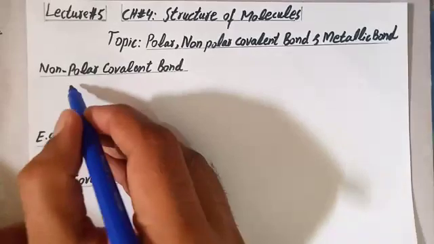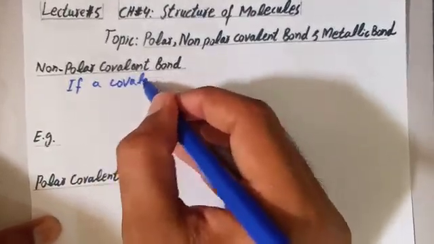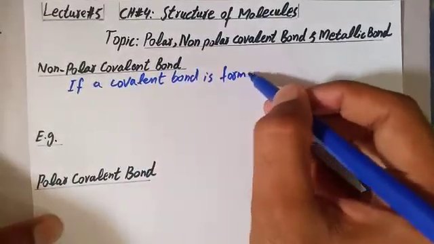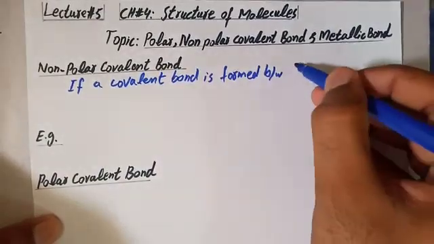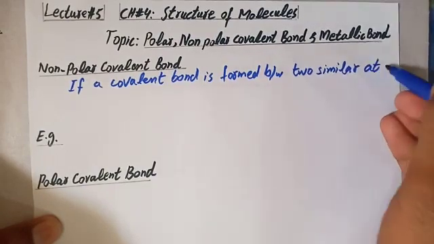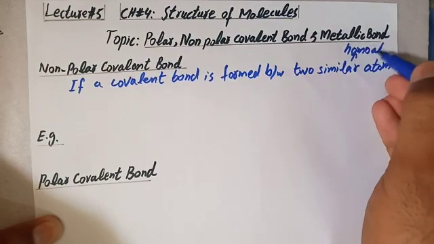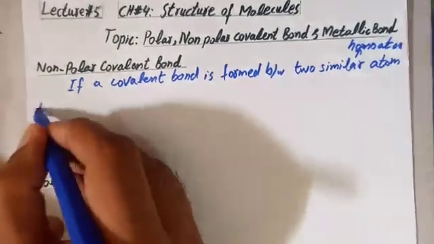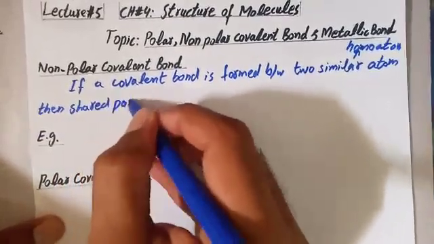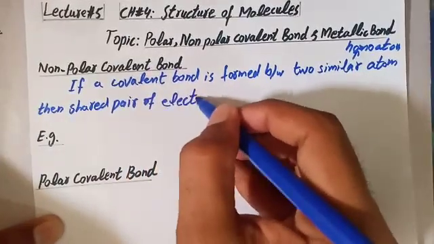So by definition we can write, if a covalent bond is formed between two similar atoms, also called homoatoms, then shared pair of electrons is attracted equally by both atoms.